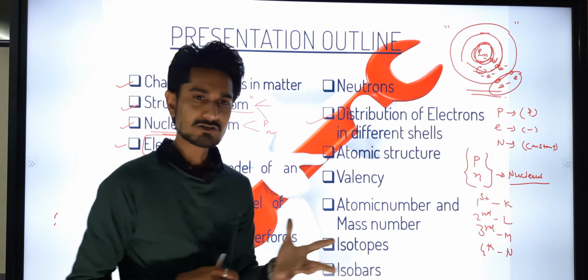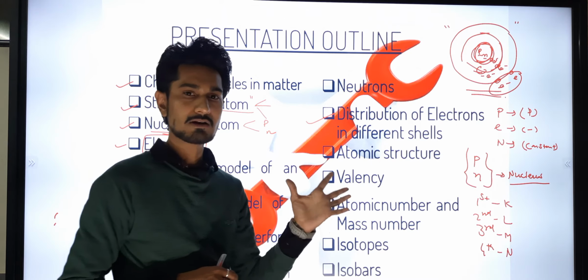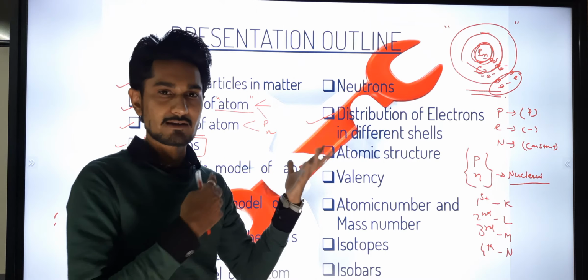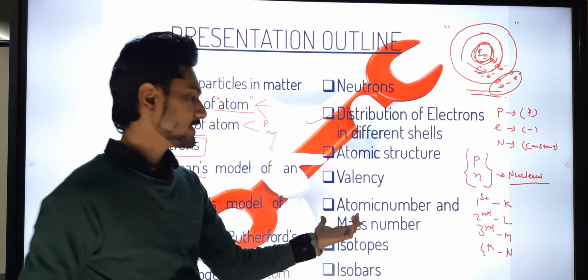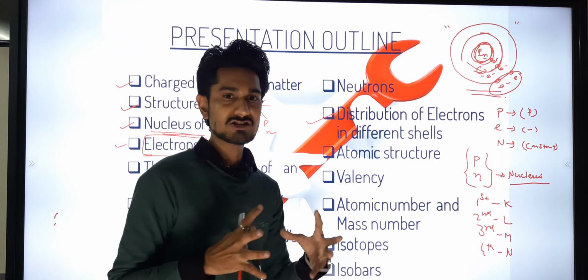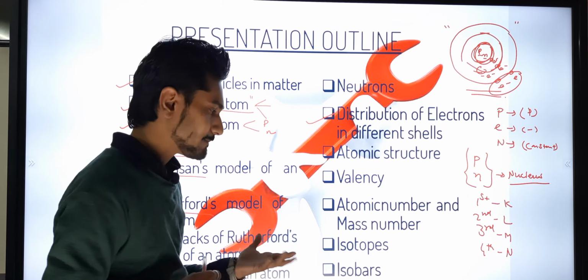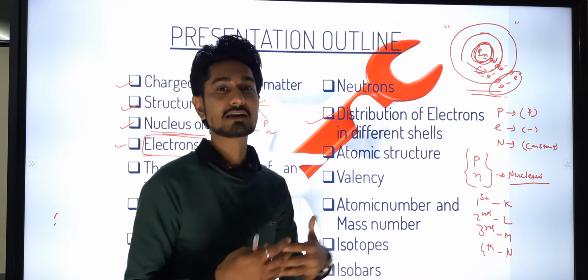If hydrogen has one electron and one proton present, then the atomic number is automatically 1. We are going to see that. The mass number is the addition of the protons and neutrons. We are going to see what the mass number is and how it is calculated.